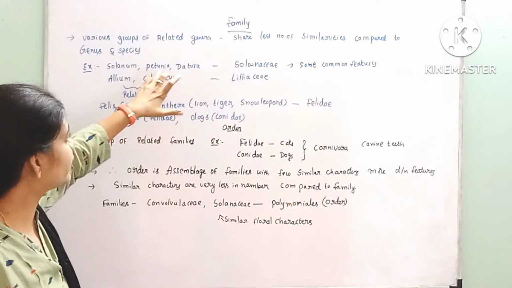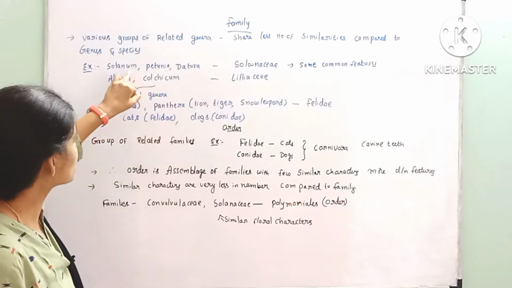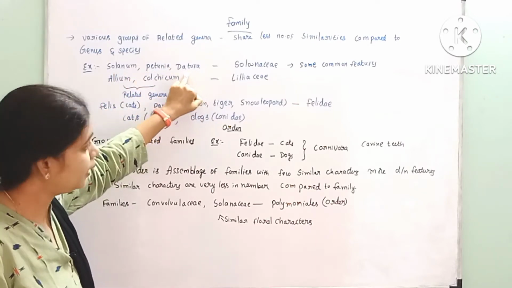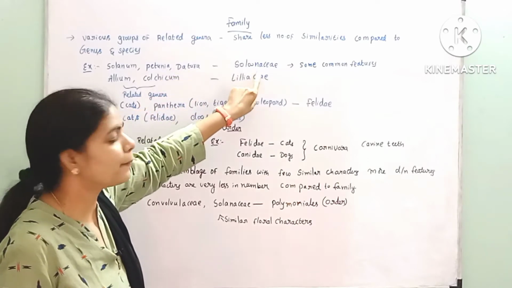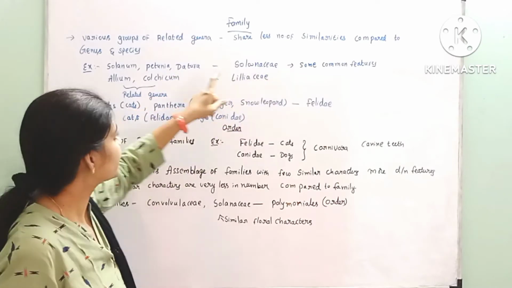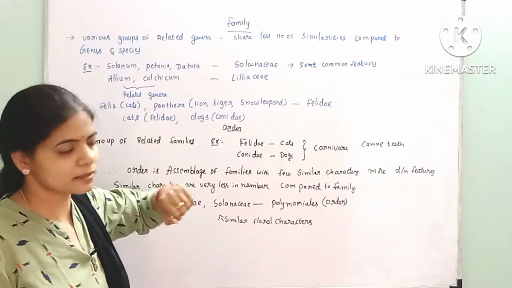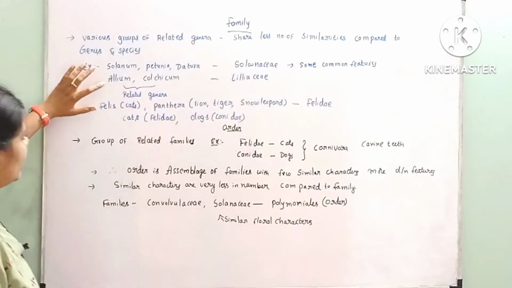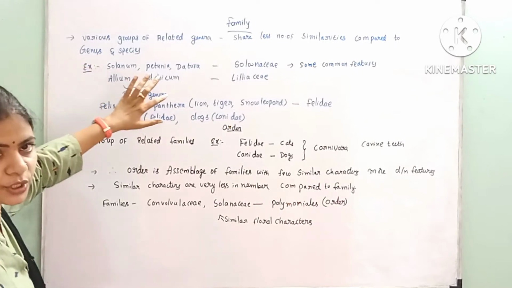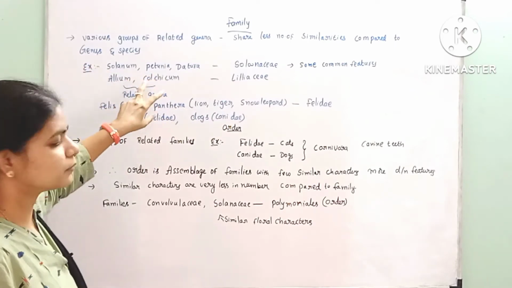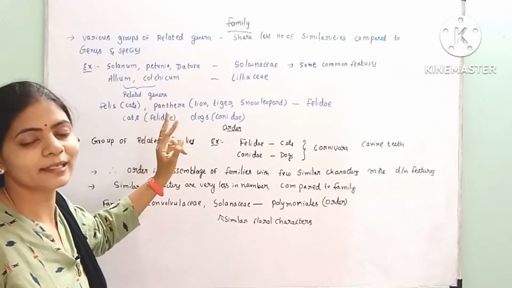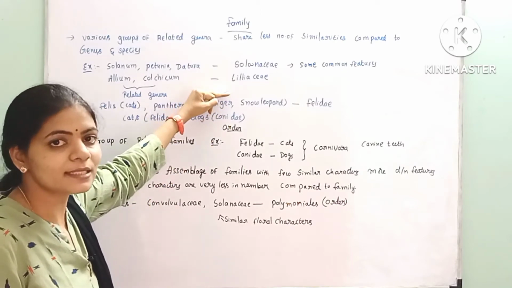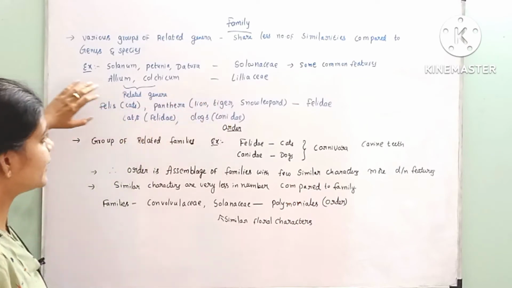These are the different genera, right? So Solanum, Petunia and Datura are three different genera. They were kept in one family, that is Solanaceae, because they have some common characters. So that is why they were kept under the one family, Solanaceae. And next one, Allium and Colchicum, these two are related genera. They have been placed under the one family, that is the Liliaceae.